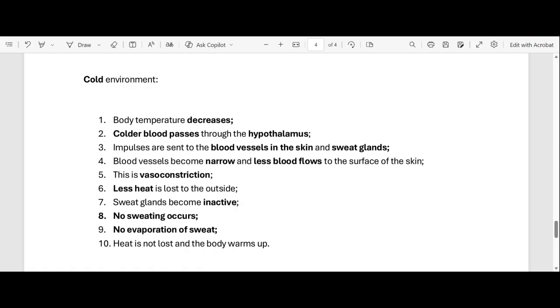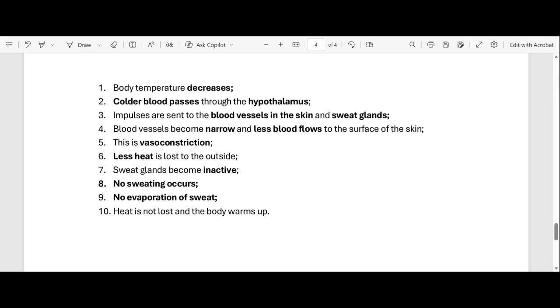Vasoconstriction. So what is vasoconstriction? Vasoconstriction is when the blood vessels become narrower, right? Or if they constrict, it means that they narrow. So that is vasoconstriction, right? And if less blood flows to the surface of the skin, it means that less heat will be lost outside, right?